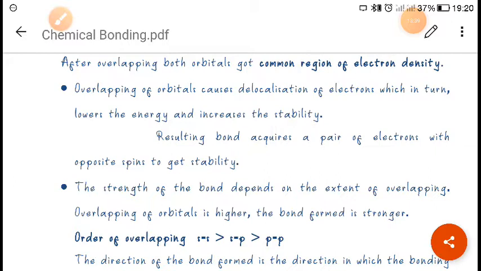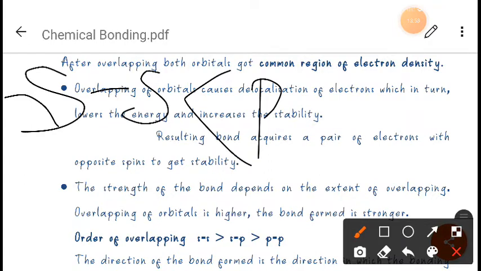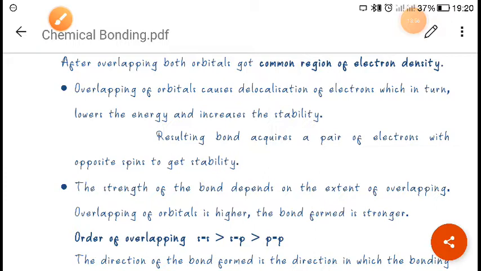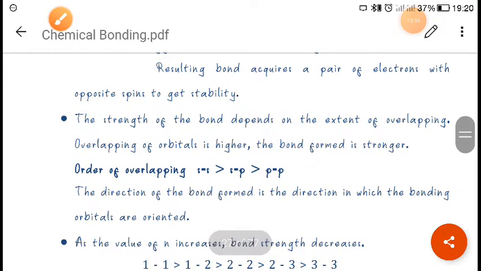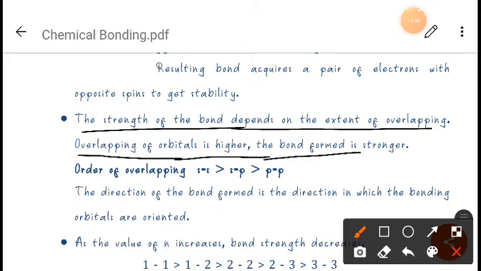Now the third thing he says is that directional orbitals show more overlapping. Let me write here. As you can see here, it is written that the strength of the bonding depends upon the extent of overlapping. This we have told, right? When the overlapping of orbitals is higher, the bond formed is stronger.